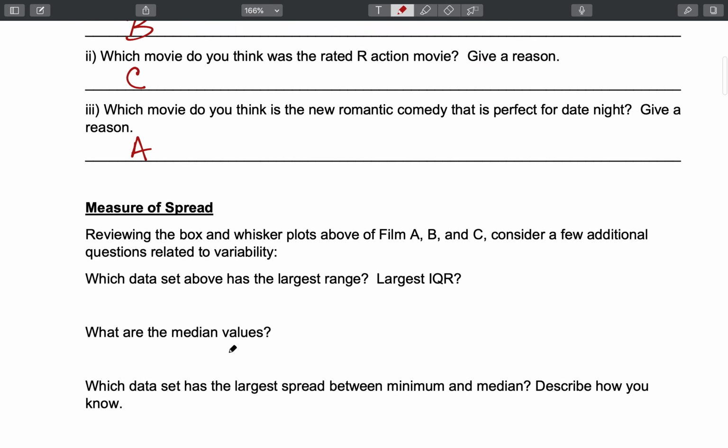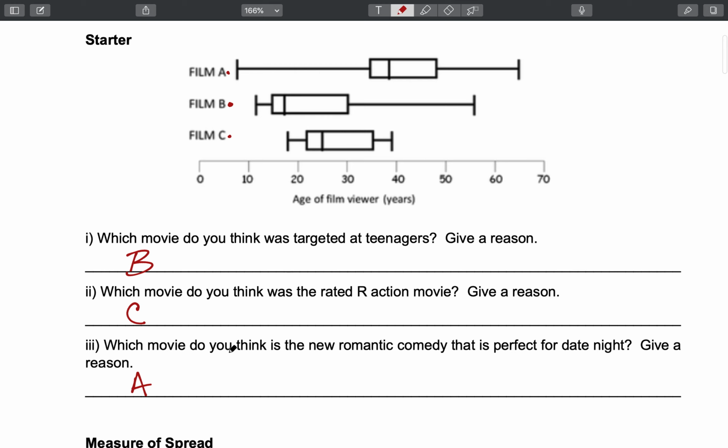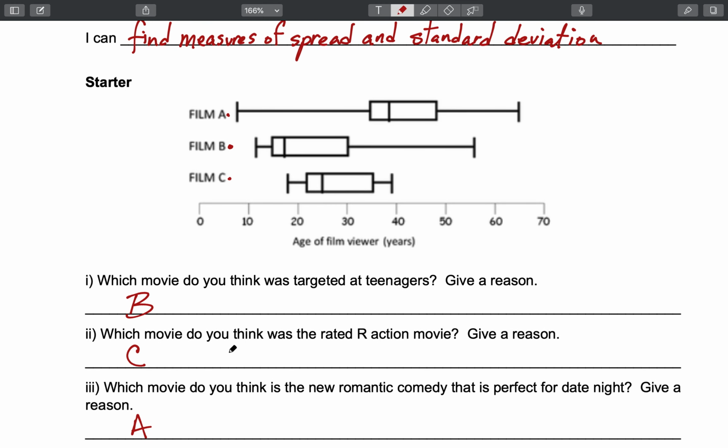Okay, I'm going to go back up and look at those. So the largest range. Range was how far it was from the smallest number to the biggest number. I could go through and actually calculate it. This one goes from about 8 to about 65, which would tell me it's upper 50s of range, though it's hard to tell exactly.